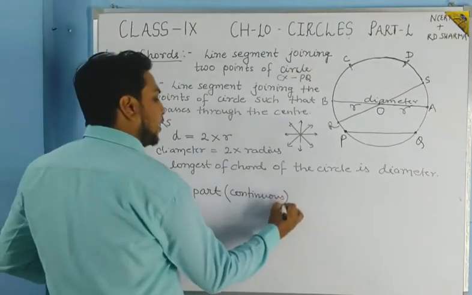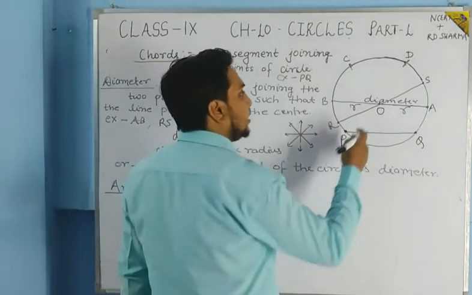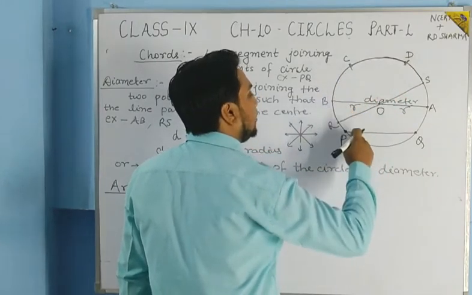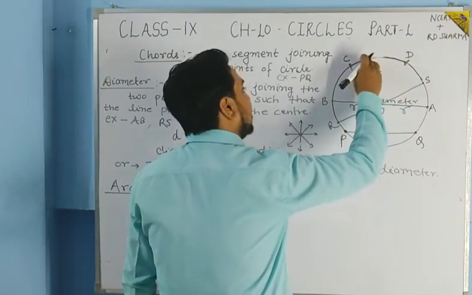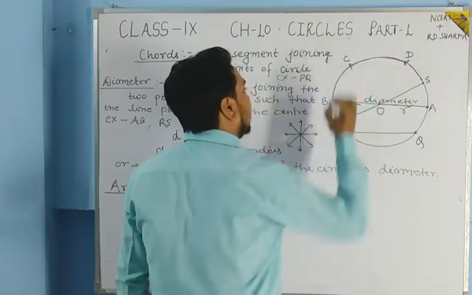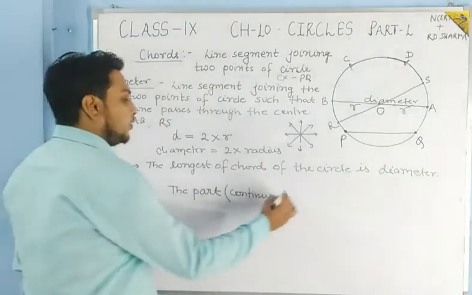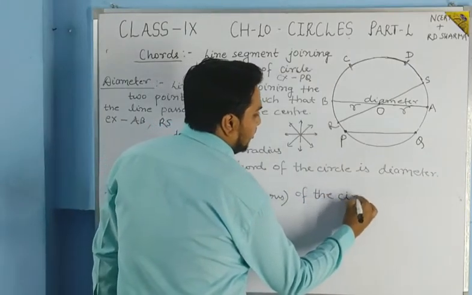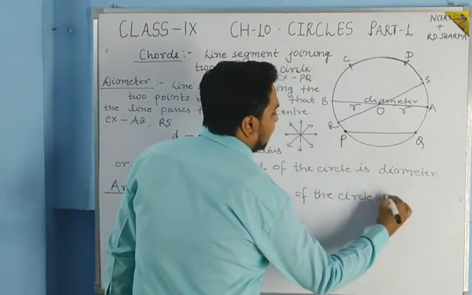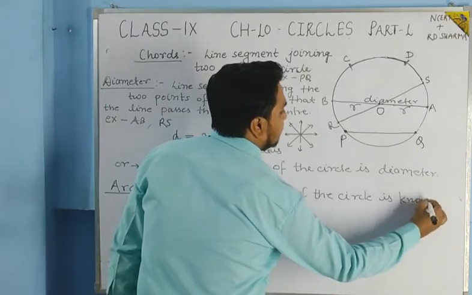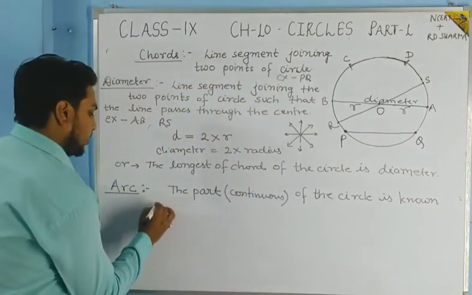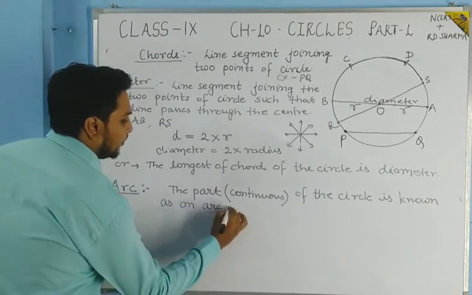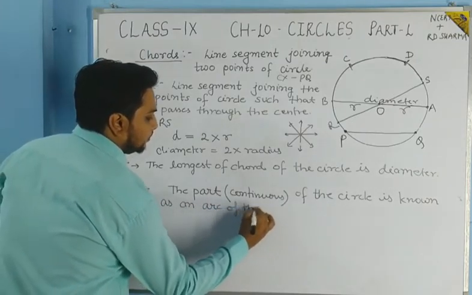Okay, this part should be continuous, it should not be broken. It is not like firstly you have taken D to C, then you have taken B to P. So the part of the circle is known as an arc of the circle.